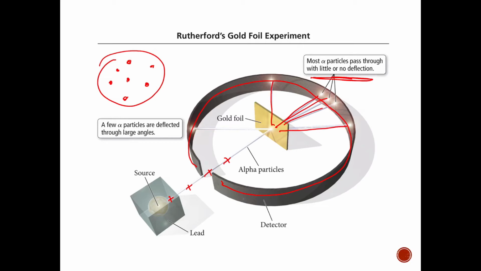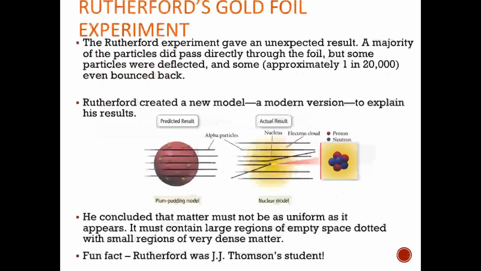A couple of them went off at very big angles like this, right? And some of them, even crazier, bounced back. And it's the ones that bounced back that threw Rutherford for a loop, because he's like, why are they bouncing back? Why are they not going straight through? That's bizarre, right? This was an unexpected result. The majority of the particles did pass straight through the foil, but some particles were deflected and some were bounced back.